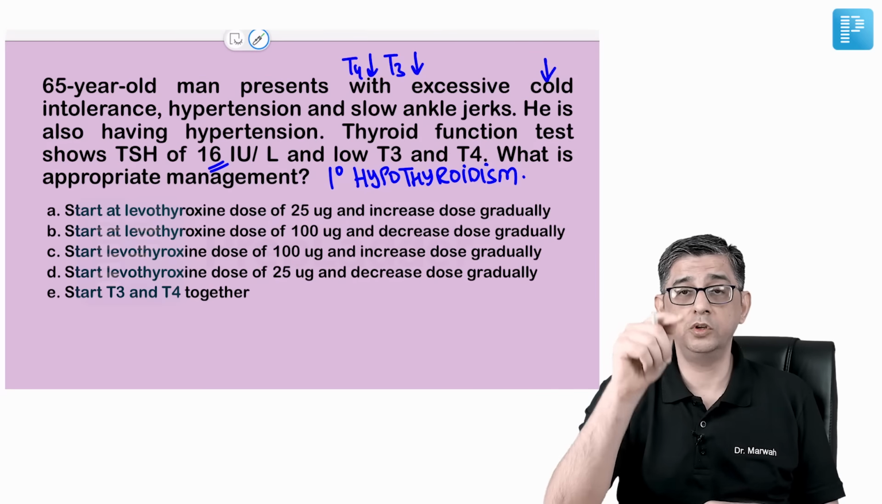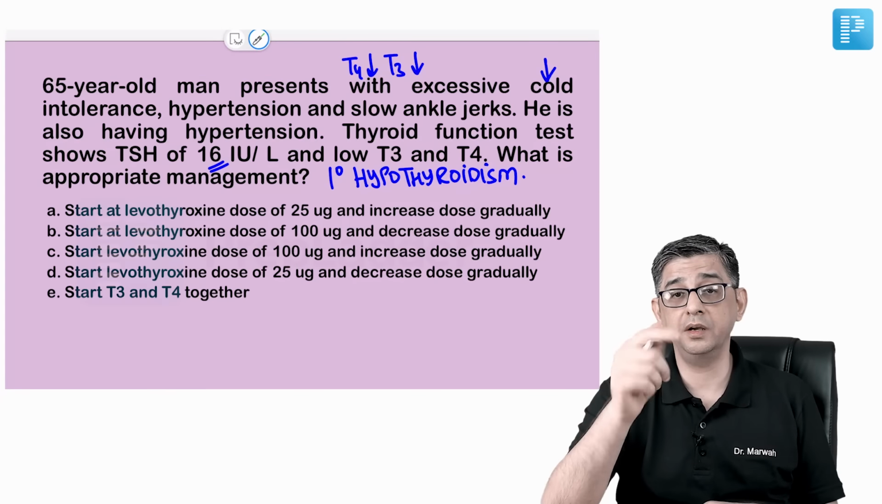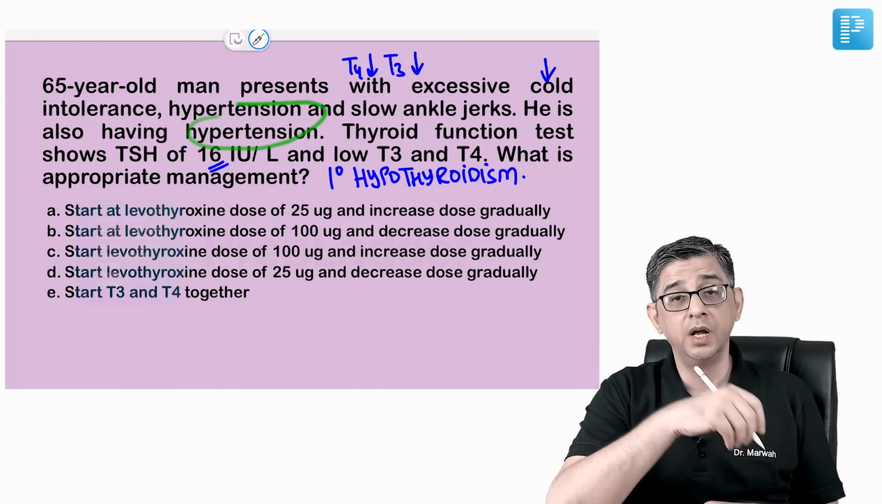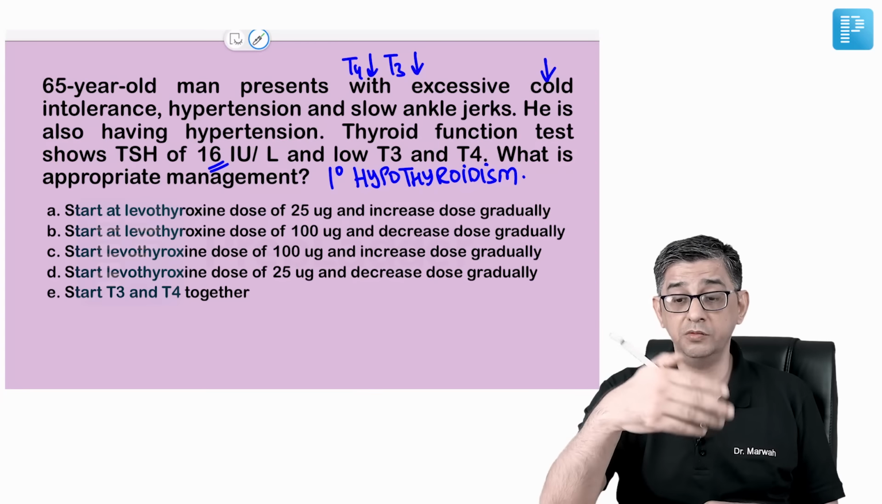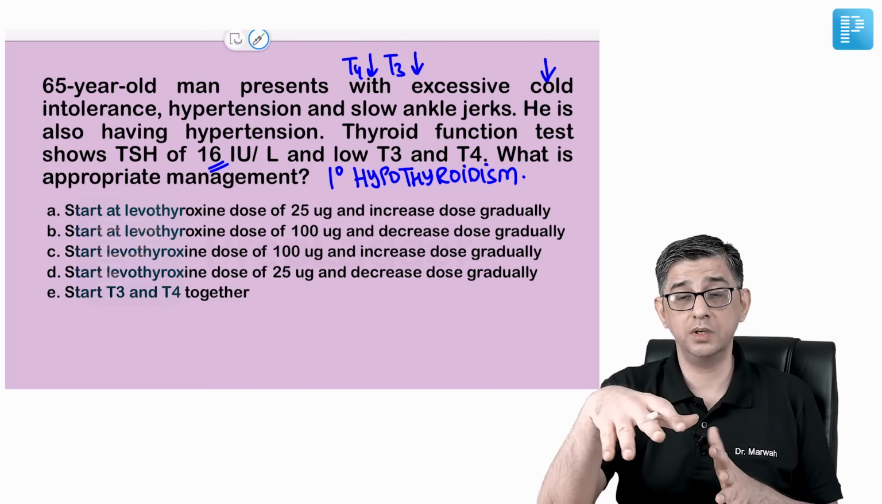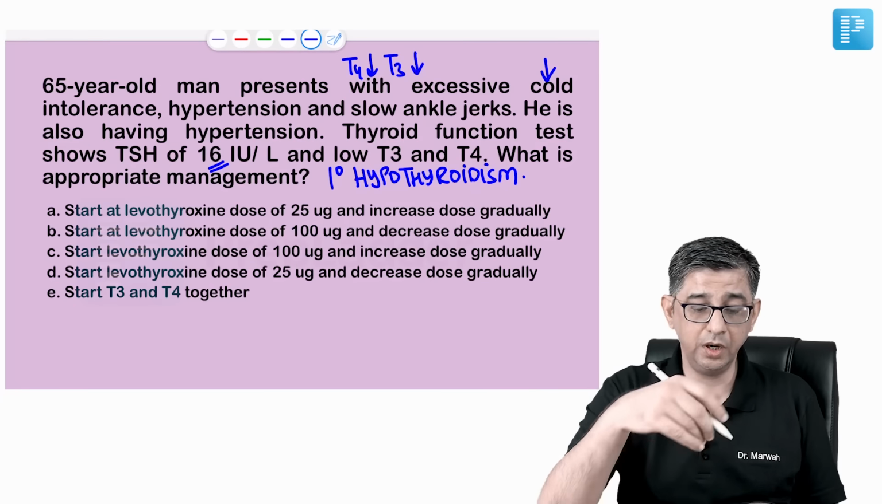If you start levothyroxine at a high dose, it will increase the oxygen consumption of the heart to such a level that it can trigger angina. Already the age is more, already he is a hypertensive patient. In an old person with hypertension, if I trigger angina, I am causing harm to the patient. The basic essence of medical science is first do no harm. So I will not start with a high dosage.